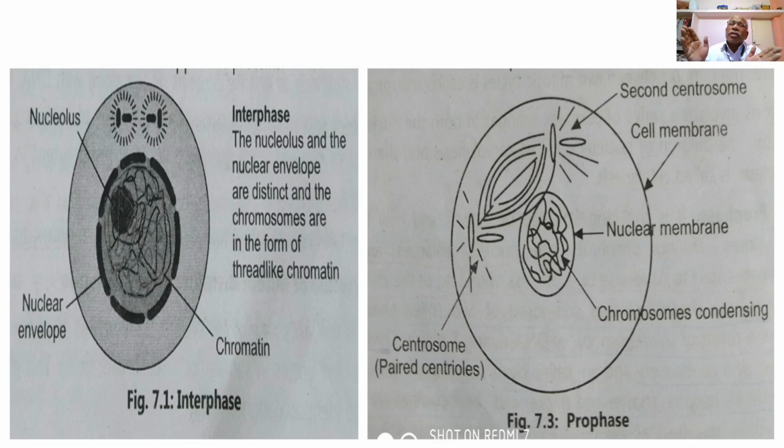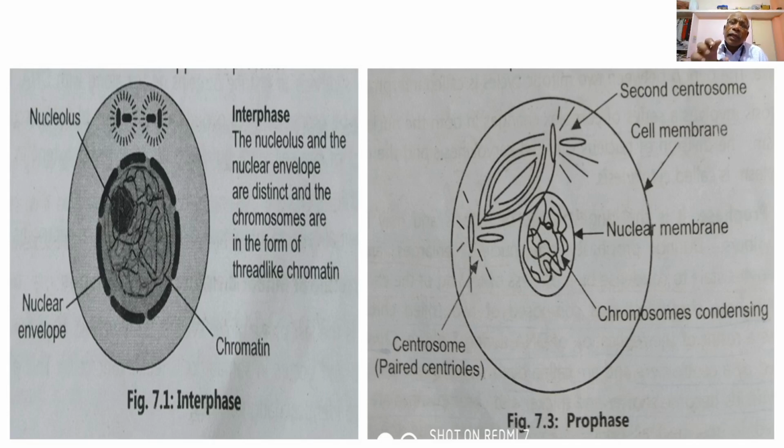So centrioles get separated, and this separation, or the movement of the centrioles away from one another, is due to the development of microtubules or the spindle fibers between the two centrioles. So ultimately there is a separation of the centrioles, which are then pushed towards the opposite poles of the cell. This separation and migration of the centrioles begins during the prophase. So this is what the structures look like in the diagram.